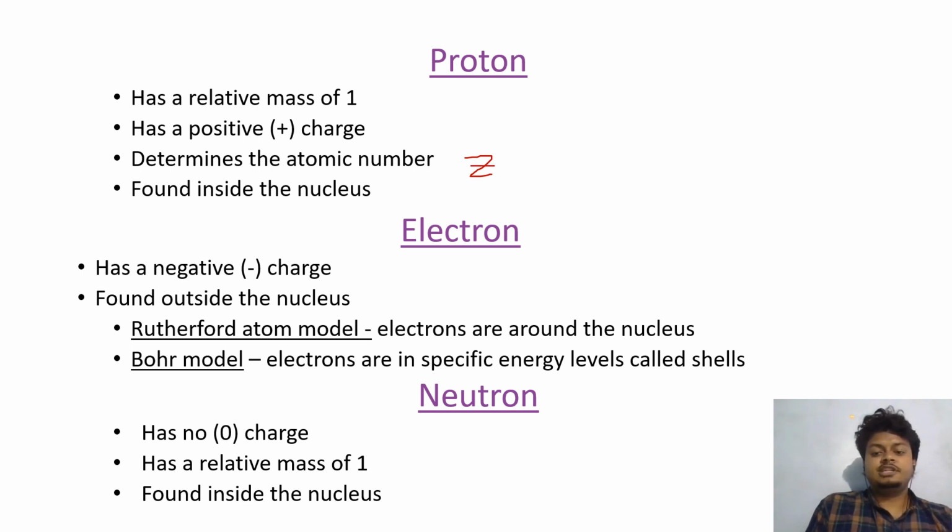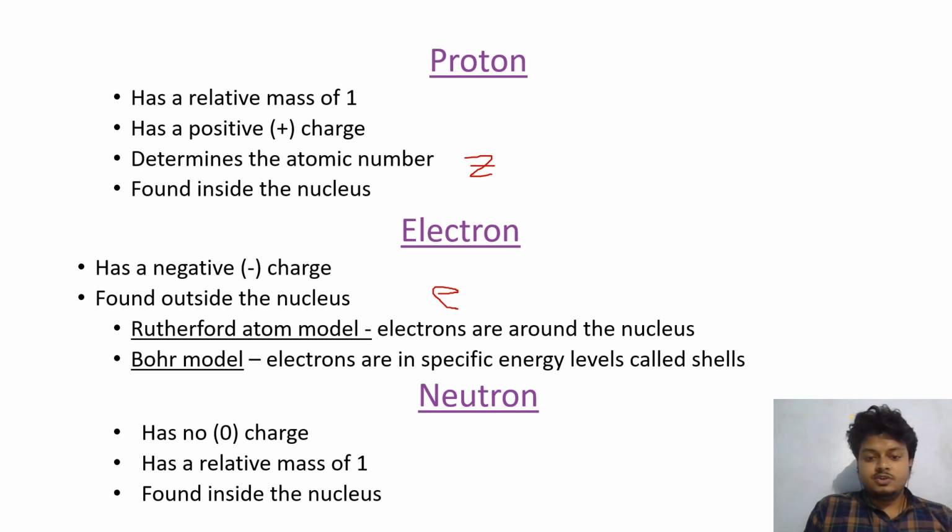An electron is a negatively charged particle found outside the nucleus. According to the Rutherford atomic model, electrons are around the nucleus, but according to the Bohr atomic model, electrons are in specific energy levels called shells. Electron is represented by e.